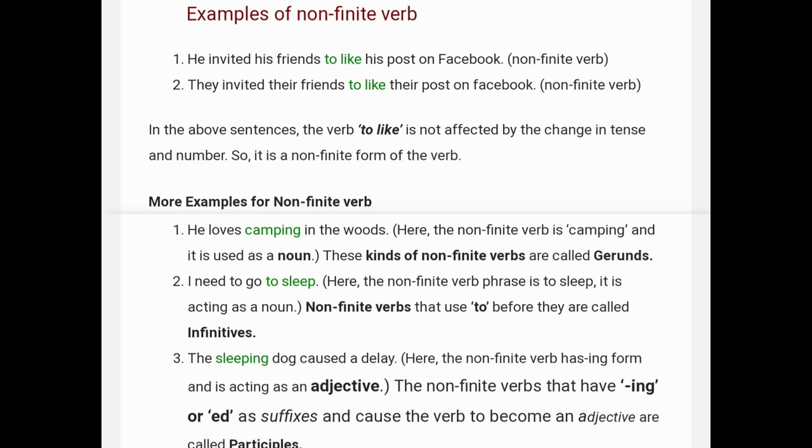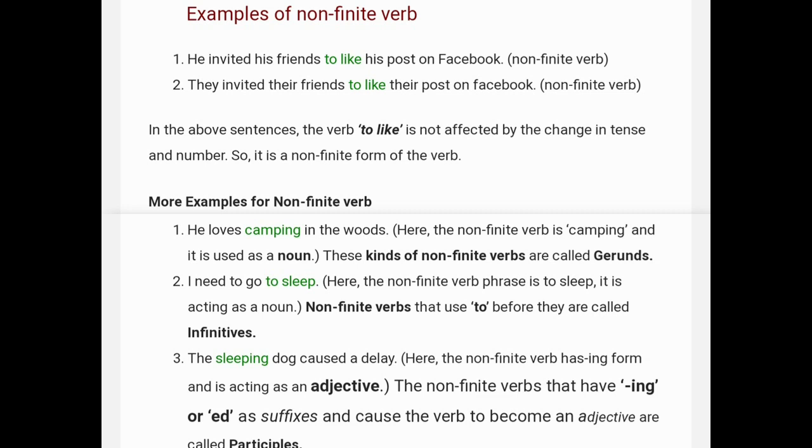Next is: I need to go to sleep. Here the non-finite verb phrase is "to sleep". It is acting as a noun. Non-finite verbs that use "to" before them are called infinitives. So whatever verbs have "to" before them, they are called infinitives.